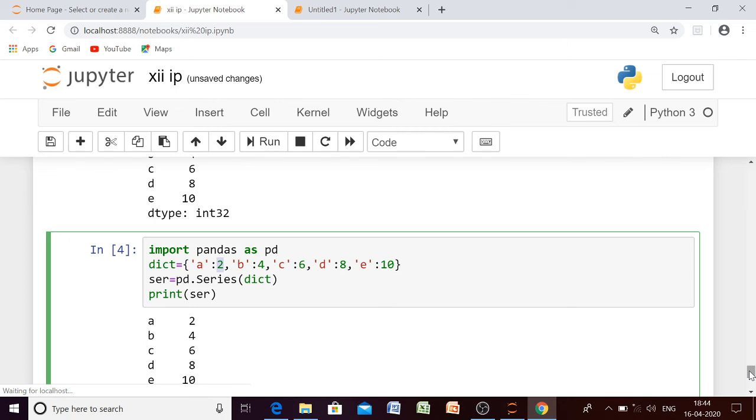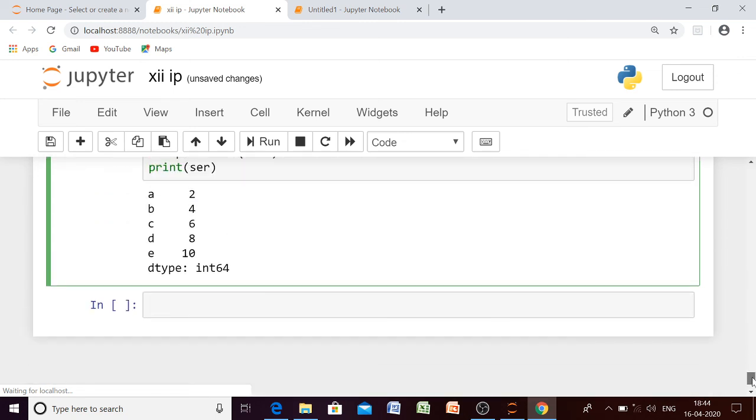Unlike array, because array was having index no doubt, but those index were given implicitly, but in case of series we can provide the index explicitly by using the argument index. And I told you the very important feature of series: the data elements of series are mutable, but the size of series is immutable.